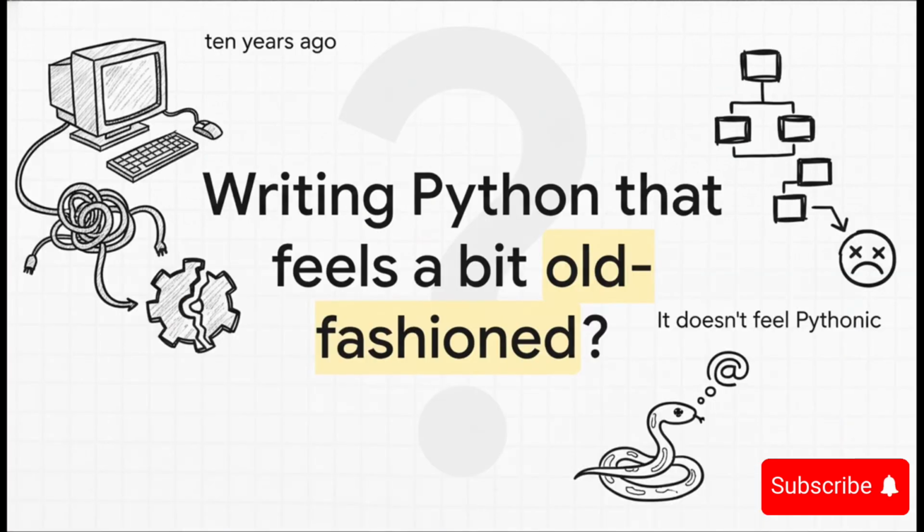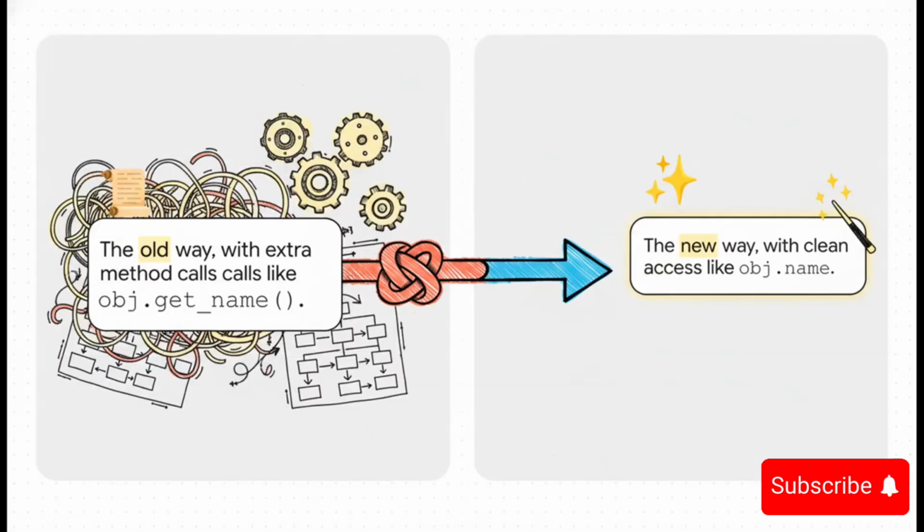You ever write a Python class and you just get this weird feeling like you're writing Java from 10 years ago? You're making all these extra methods just to get a value or set a value, and it feels clunky, right? It just doesn't feel like you're writing Python. And this right here, this is the whole game. This is the before and after that we're talking about.